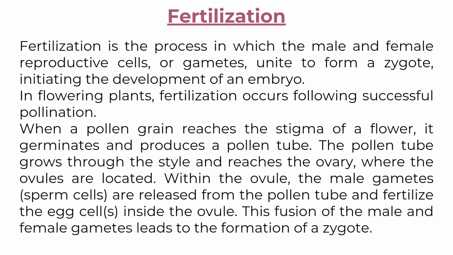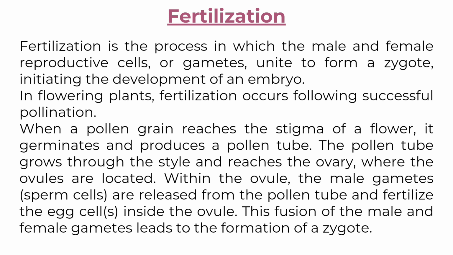Fertilization. Fertilization is the process in which the male and female reproductive cells, or gametes, unite to form a zygote, initiating the development of an embryo. In flowering plants, fertilization occurs following successful pollination. When a pollen grain reaches the stigma of a flower, it germinates and produces a pollen tube. The pollen tube grows through the style and reaches the ovary, where the ovules are located.